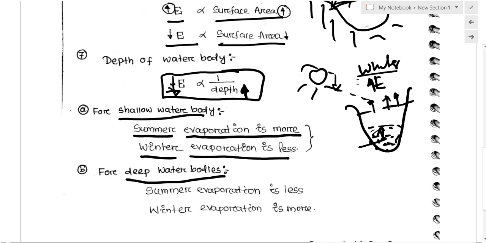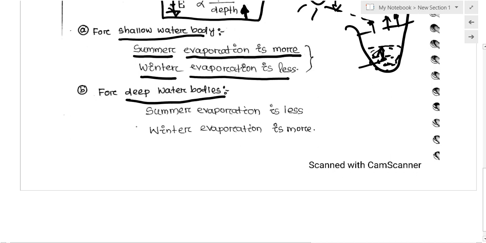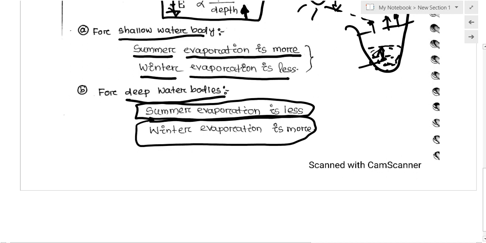So for the deep water body, you have to remember: summer evaporation is less and winter evaporation is more. In winter the heat is liberated from the water body, so there is a difference in temperature between the water body and the ambient temperature, and the evaporation will be more.